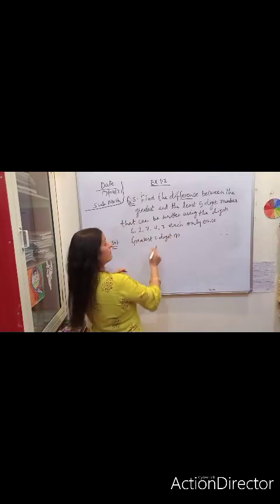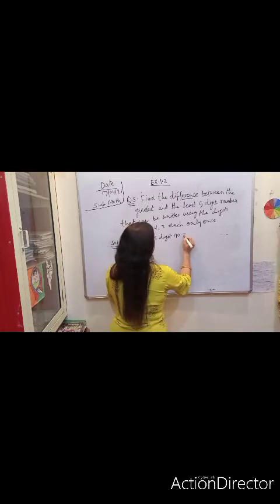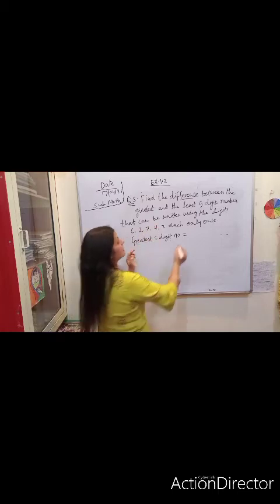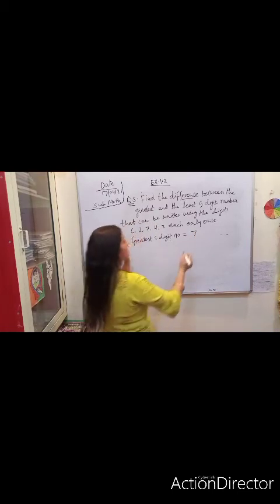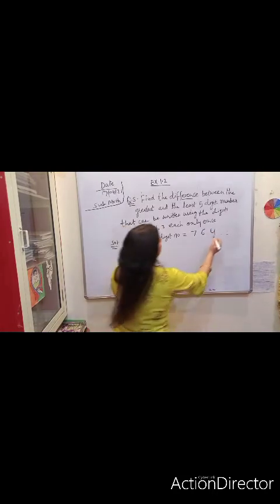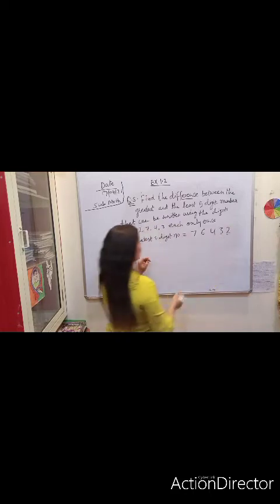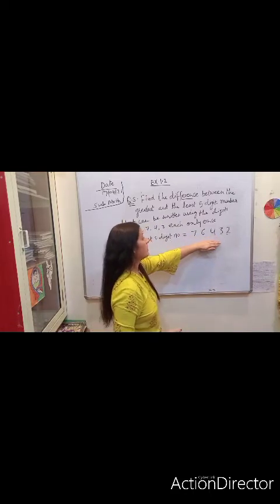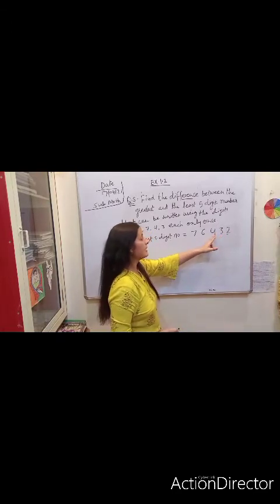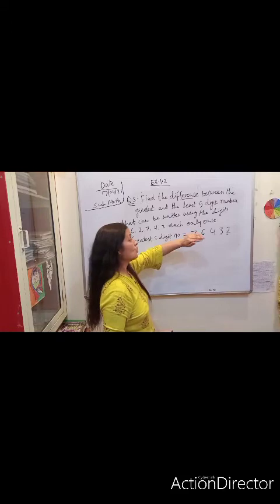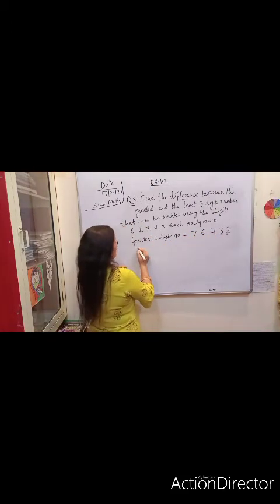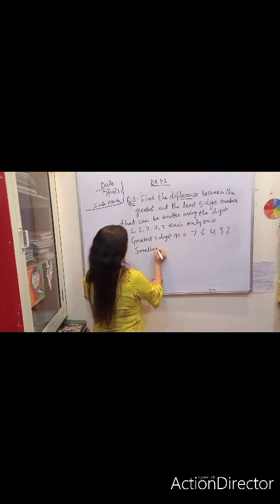Greatest 5-digit number. Now you can see which is the greatest digit in these 5: 7. After that 6, after that 4, then 3 and 2. So this is the greatest number which can be made using these 5 digits. Ones, tens, hundreds, thousands, ten thousands. So 76,432.